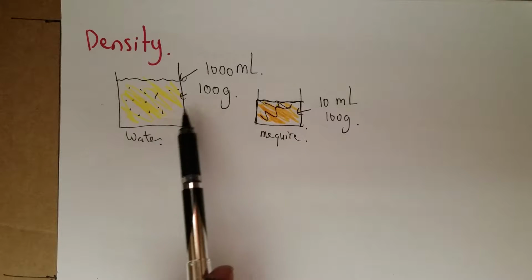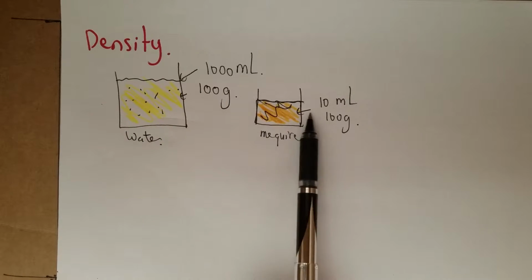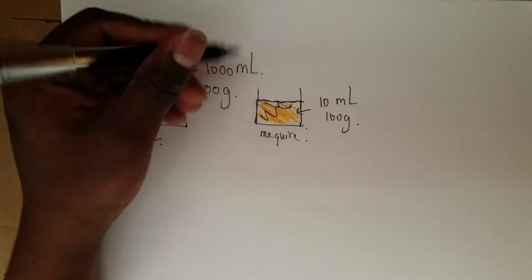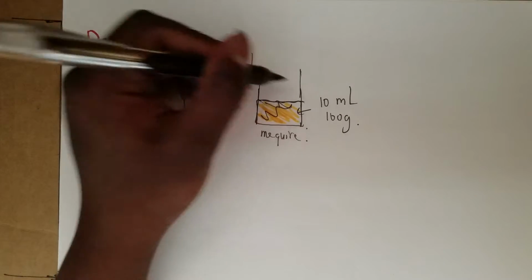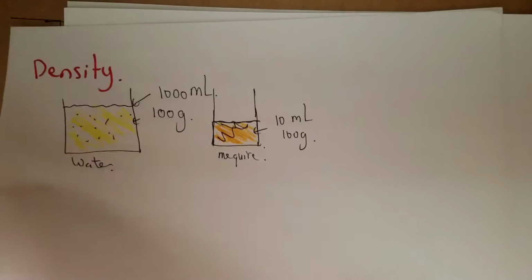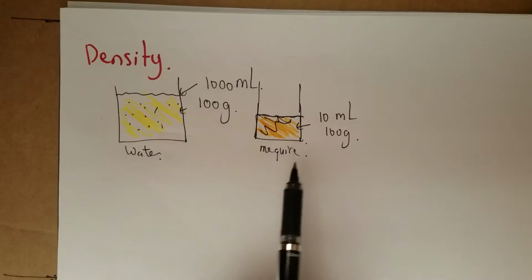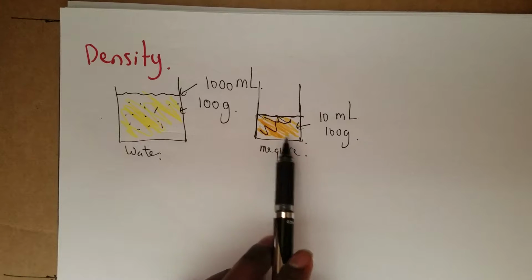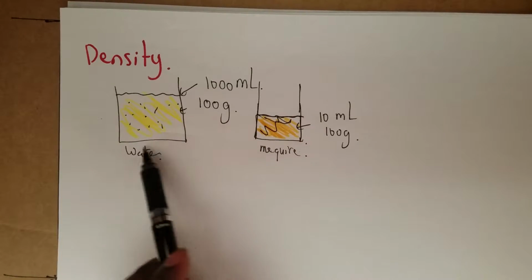It weighs 100 grams, and you have only 10 milliliters of mercury, which is less. But this weighs 100 grams too. So they both weigh the same thing, but because mercury is much heavier than water.